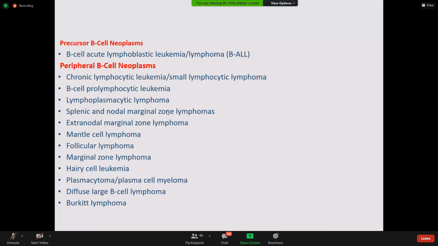Lymphoplasmacytic lymphoma, splenic and nodal marginal zone lymphoma, and CLL. These are the lymphomas whose cells are frequently observed circulating in the blood, and that is circulating lymphomas. But one more thing that I want to mention, for example, follicular lymphoma is in its leukemic phase, and